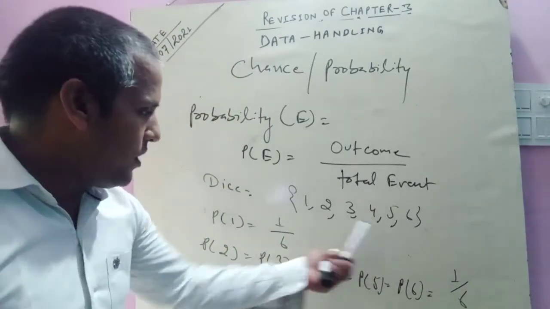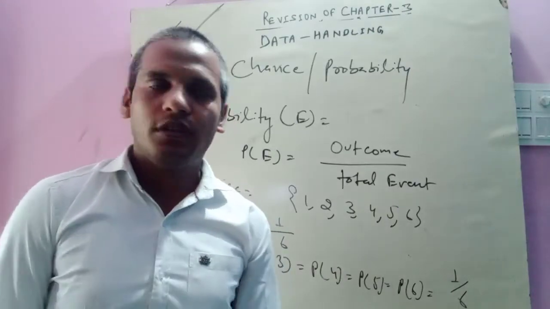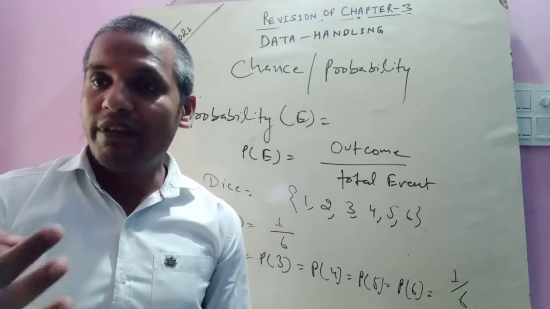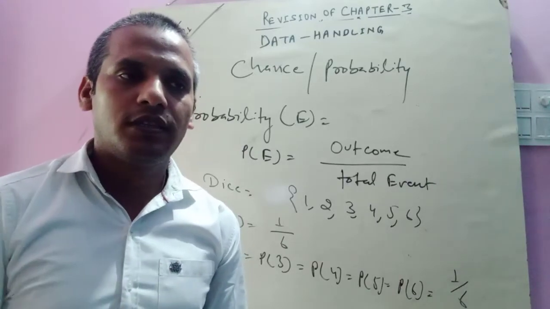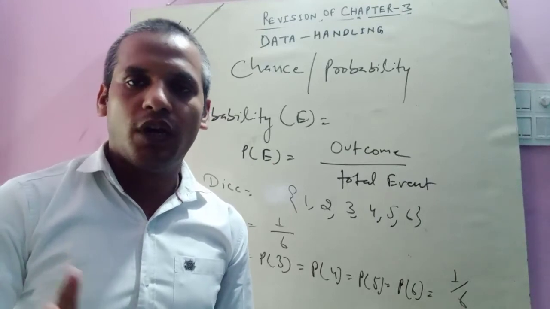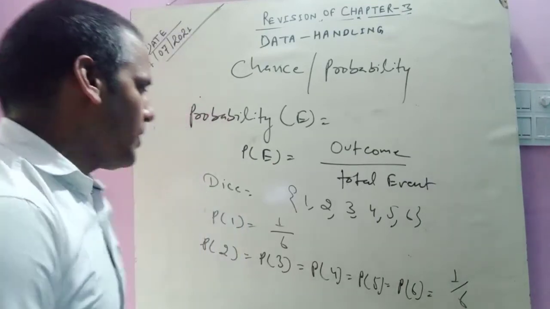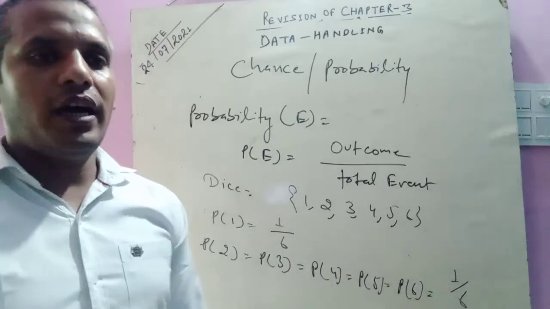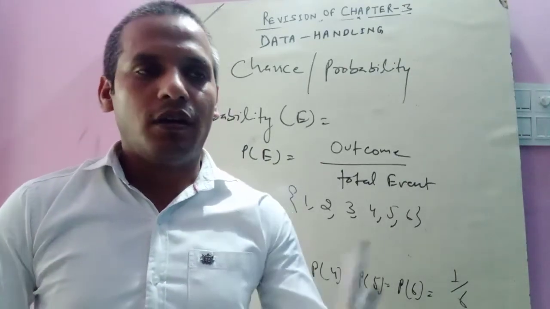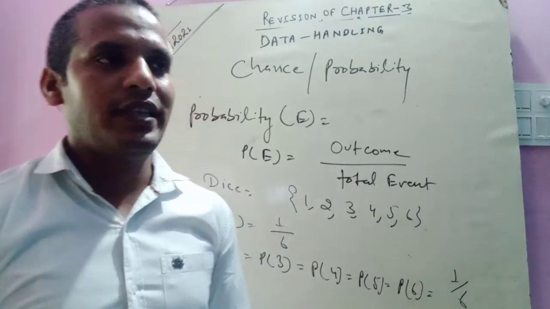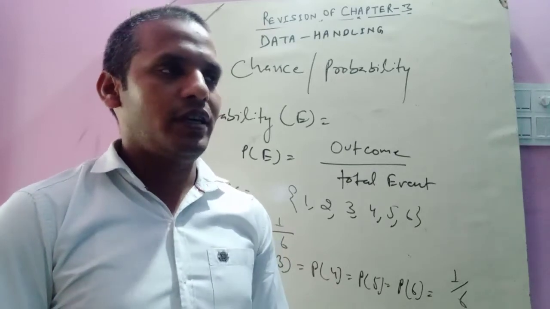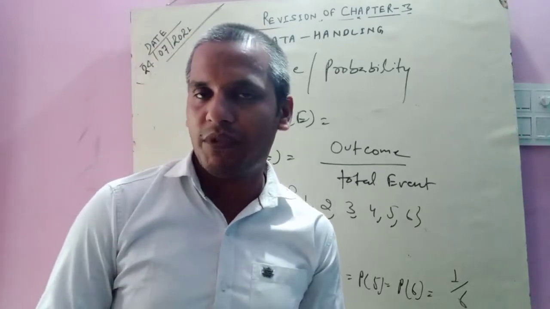So if any number is there, how can we find the probability? Simple, we use the formula: outcome upon the total number of events. If a dice is there, total events are 6. If a coin is there, total number of events is 2, head or tail. If I toss a coin for playing a match, to select either fielding or batting, then what is the probability of getting a chance? It means it has 50% chance.